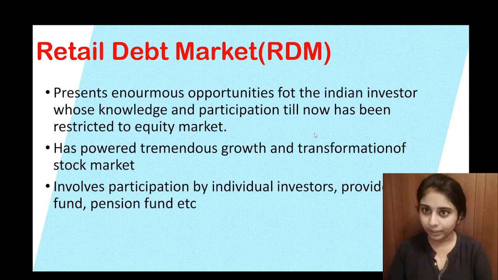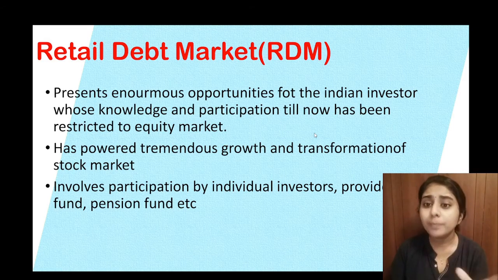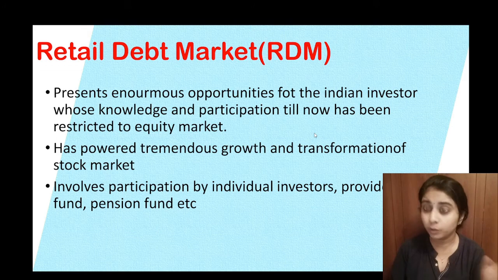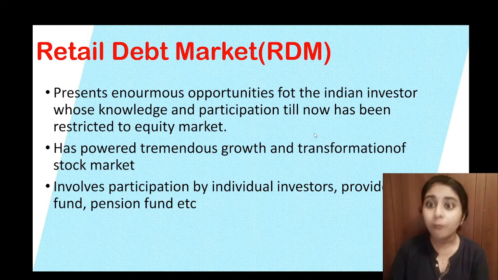Now let's move on to the next topic, that is retail debt market. Retail debt market presents enormous opportunity for the Indian investor whose knowledge and participation till now has been restricted to equity market. So this retail debt market is giving investors a tremendous opportunity to explore this trading system.